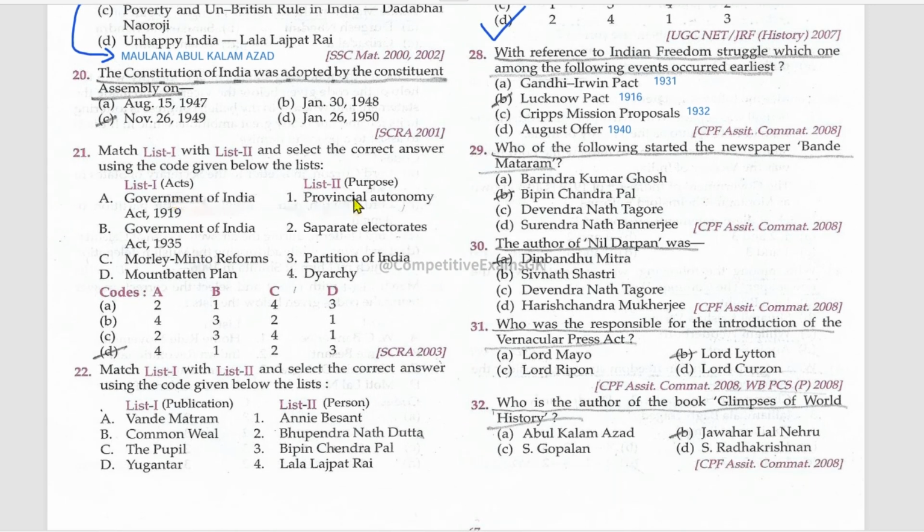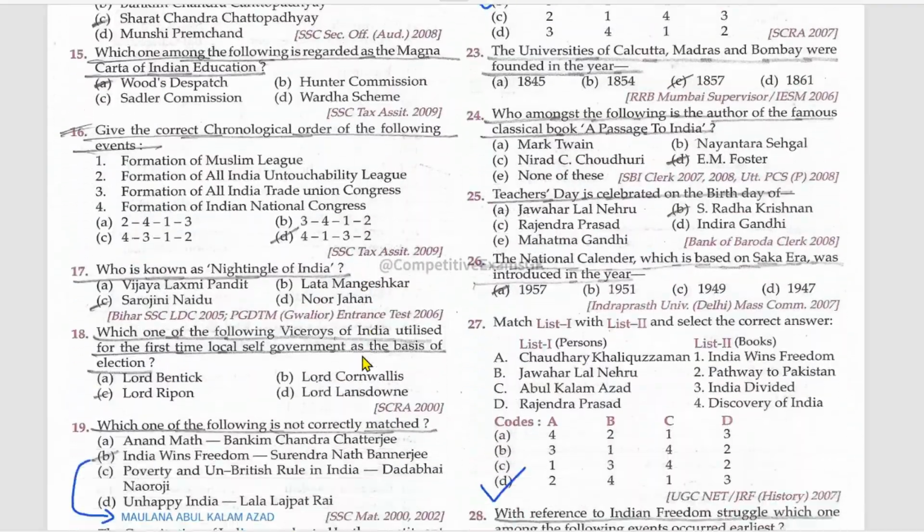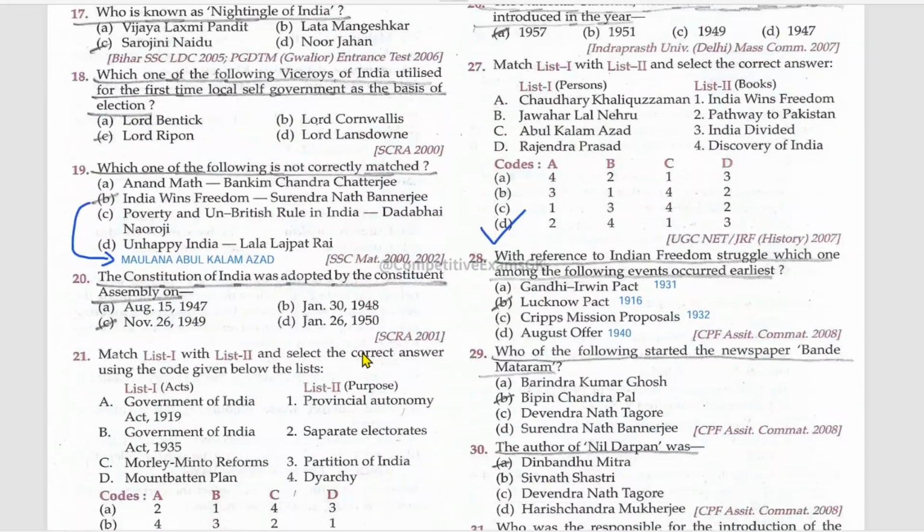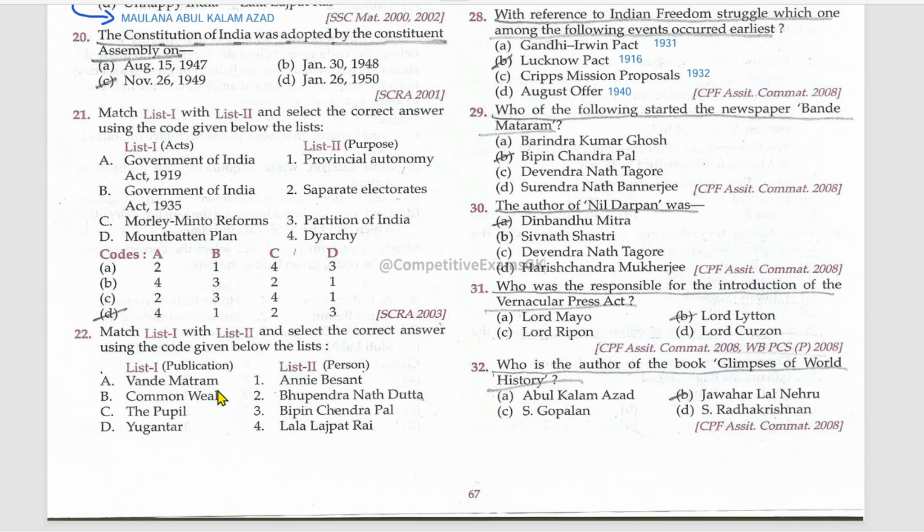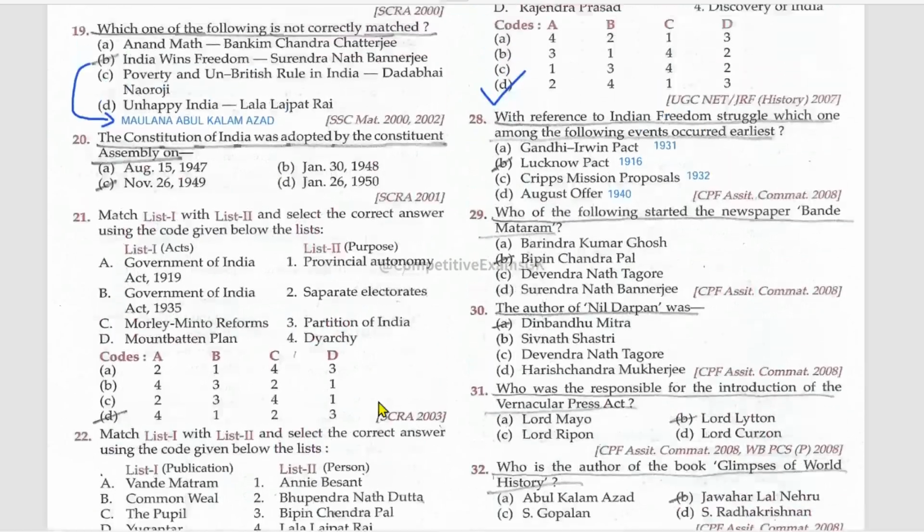Matching: list 1 is acts and list 2 is purpose. Government of India Act 1919, diarchy. Government of India Act 1935, provincial autonomy. Morley-Minto reforms, separate electorates. Mountbatten Plan, partition of India. Match list 1 with list 2. Vande Mataram, Bipin Chandra Pal. Commonweal, Annie Besant. The Punjabee, Lala Lajpat Rai. Yugantar, Bhupendranath Datta.